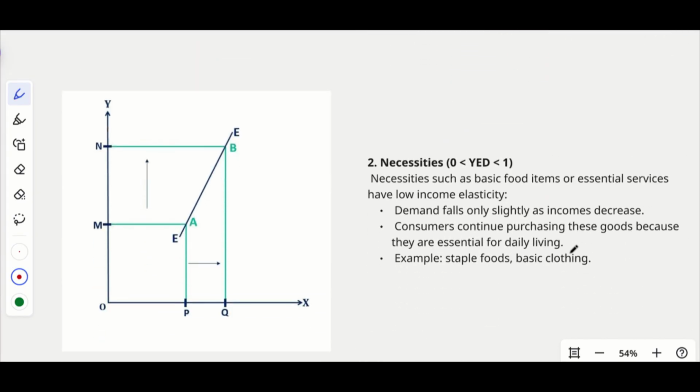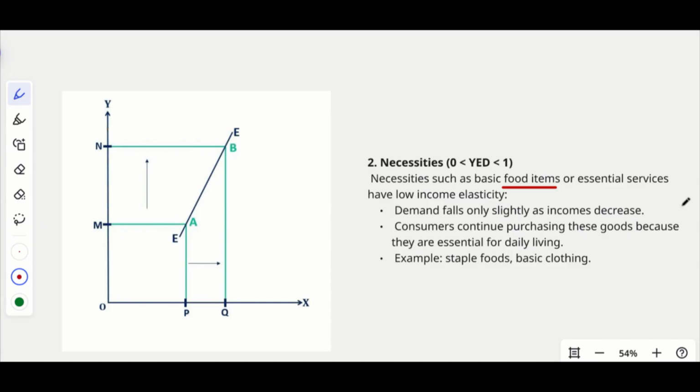Now let's check the case of necessities. Necessities such as basic food items, without which we can't even survive, or essential services, have low income elasticity. Whether the product is essential or not really matters very much, because if the product is a necessary one, we can't reduce the consumption even if the income is not much. Even if our income is falling, we'll have to consume that.